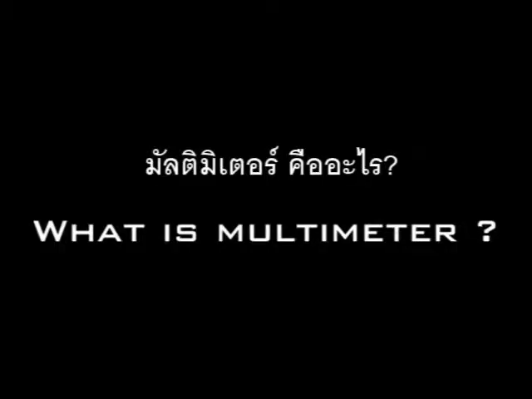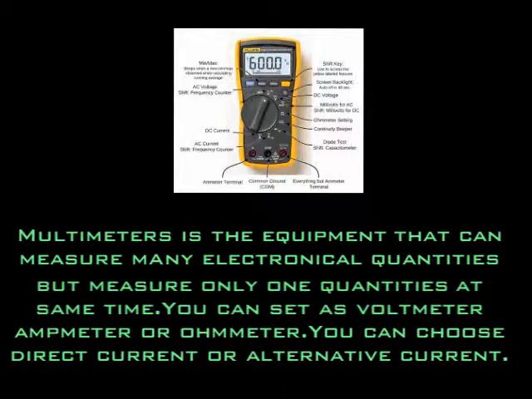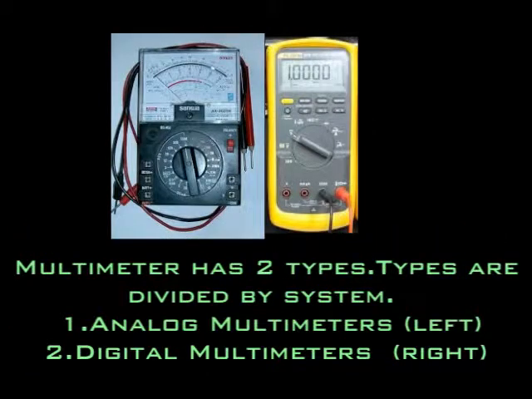I will introduce what a multimeter is. A multimeter is equipment that can measure many electrical quantities, but only one quantity at a time. You can set it as a voltmeter, ammeter, or ohmmeter. You can choose direct current or alternating current.